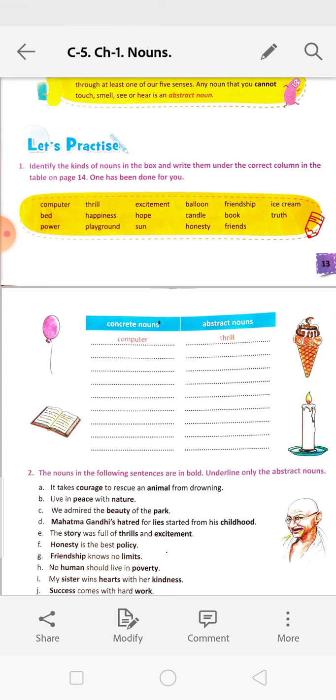Okay. Next is thrill. Thrill means getting thrilled, excited. Excitement, can you see it? No. See, the next one is excitement. So excitement will be the abstract noun. Next, balloon. Balloon is a concrete noun. Friendship is an abstract noun. Ice cream is a concrete noun.